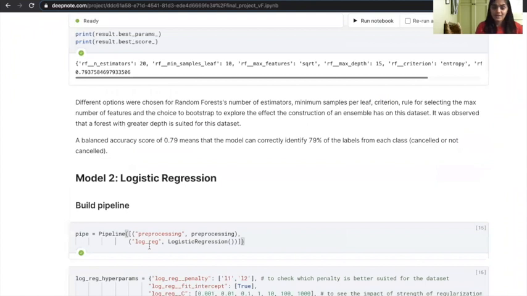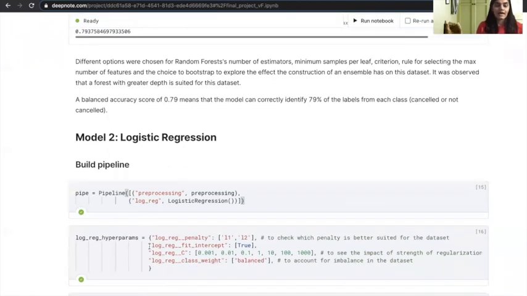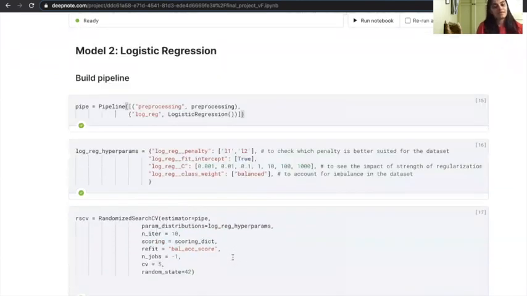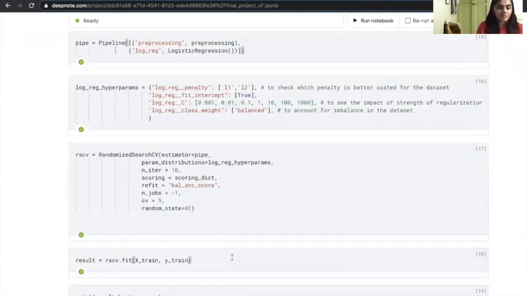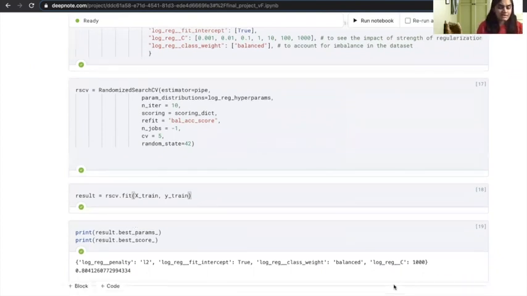The next model that I trained was logistic regression. Following steps similar to a random forest, I wanted to explore the impact of the strength of the regularization on this data set, which is why I experimented with different values of C. Again, using randomized search CV, I fit the model on the training data and obtained the best parameters. A value of C of 1000 indicated that regularization did not have too much impact on the data set and resulted in a balanced accuracy score of 80%.